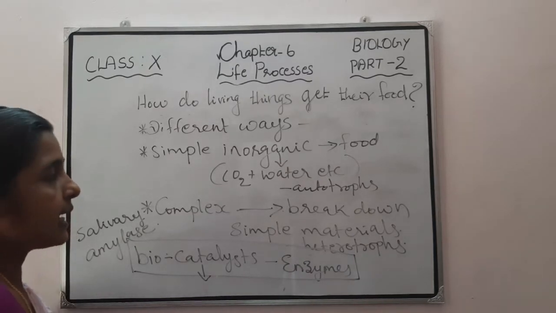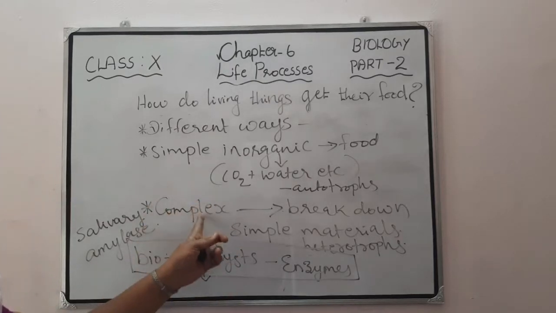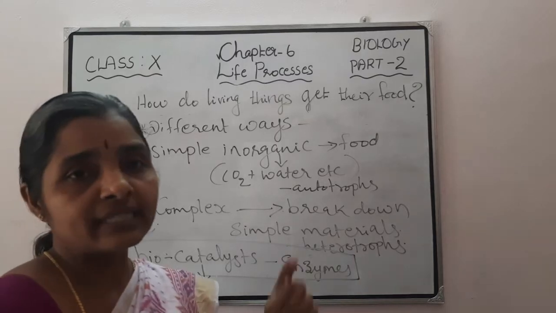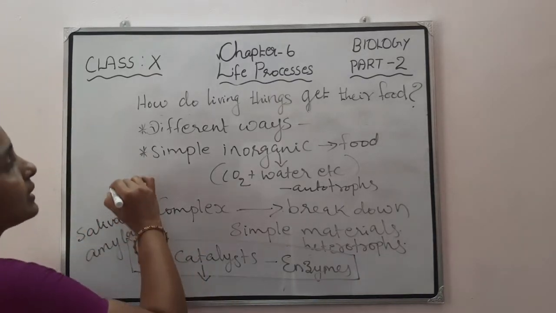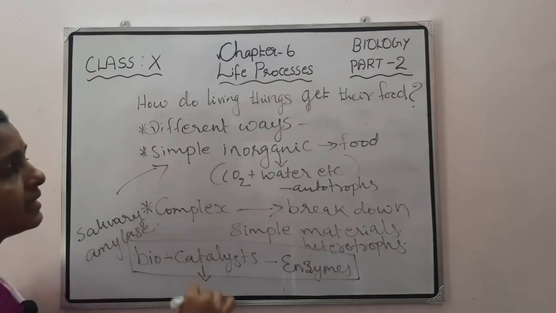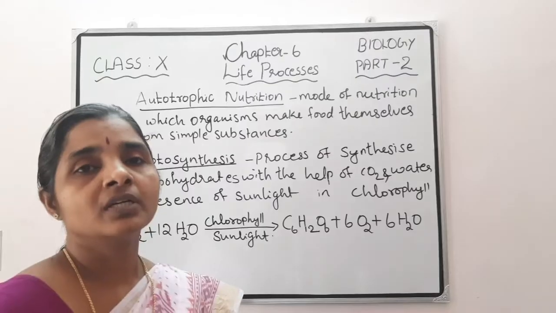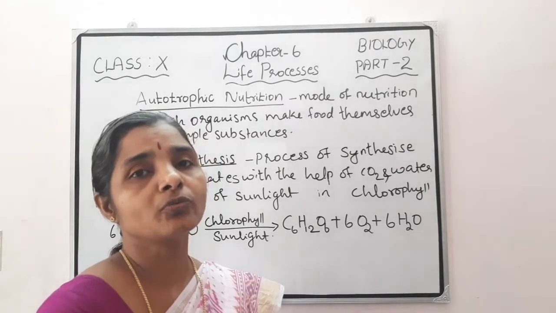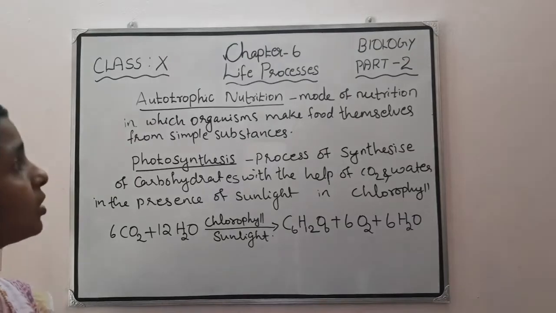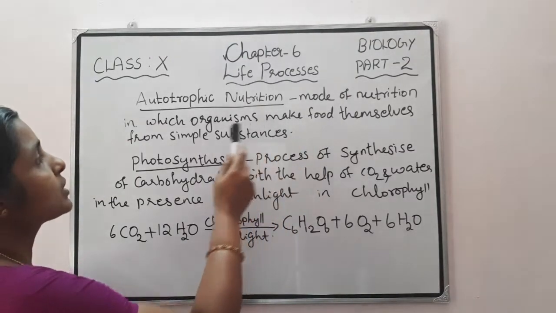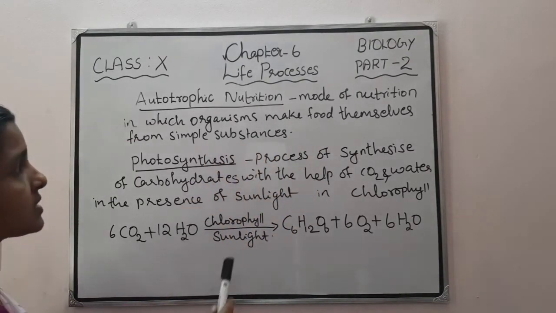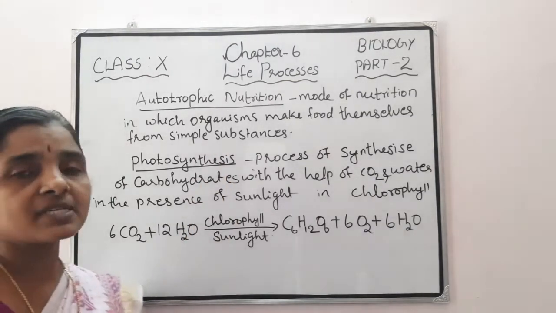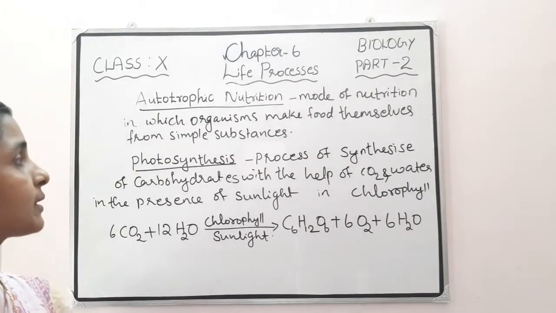Thus, we can say that heterotrophs either directly or indirectly depend on whom? They either directly or indirectly depend on autotrophs. Now we can study the detailed processes involved in the autotrophic mode of nutrition. So autotrophic nutrition is the mode of nutrition in which organisms make food themselves from simple substances. And these simple inorganic substances are carbon dioxide and water.